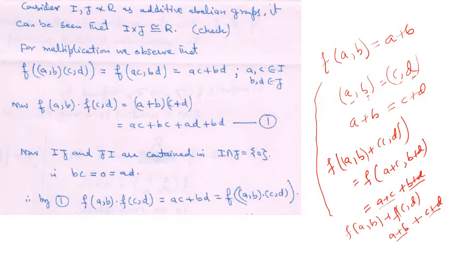Now F(A,B) F(C,D) is equal to (A plus B) times (C plus D), which is equal to AC plus BD plus AD plus BC. So here we have got AC plus BD, and here we have got AC plus BD plus these two terms, BC plus AD. So we have to see whether this sum equals 0.